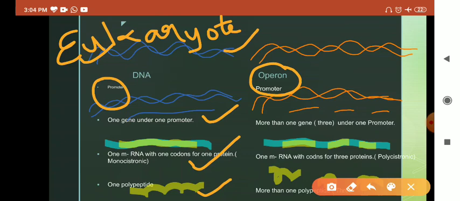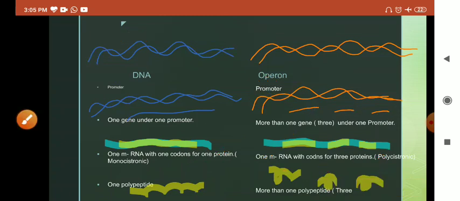So in prokaryotes, what is happening? There is a promoter, there is a DNA, but under one promoter there are three different genes. Here it is just an example. It may be more than three. More than one is your operon, when one promoter has more than one. So it is producing one messenger RNA which codes for three different proteins, and ultimately three different proteins are being produced. So this is the whole concept about the operon.